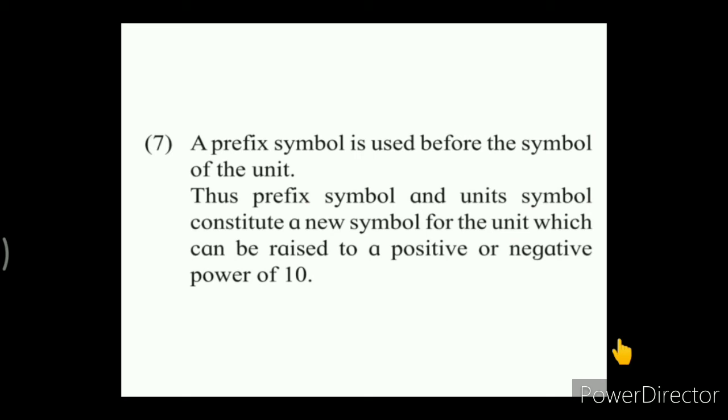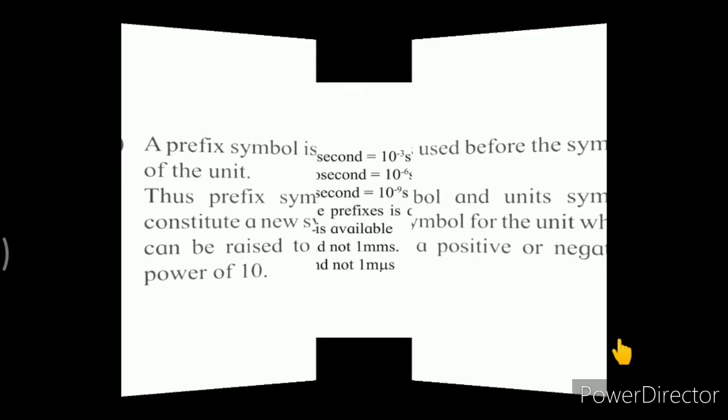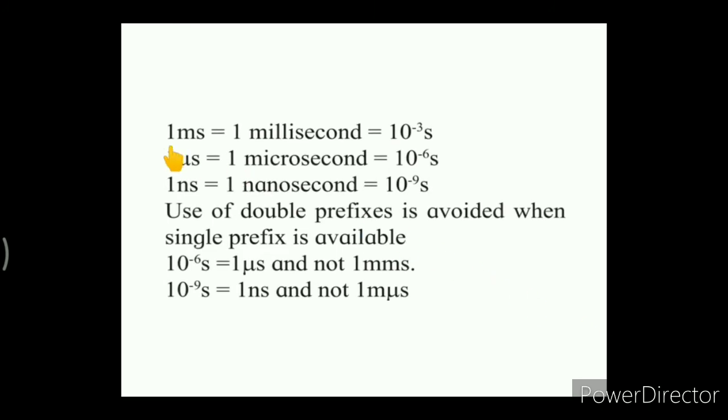Okay, thus the prefix symbol and unit symbol constitute a new symbol for the unit, which can be raised to a positive or negative power of 10. Obviously, we had seen that, for example, 1 millisecond, here we are using the symbol. Now if we write it in the form of the full name, it is to be written as millisecond. Now this is also to be expressed as a power of 10. The power may be negative or positive. So milli stands for 10 raised to minus 3.